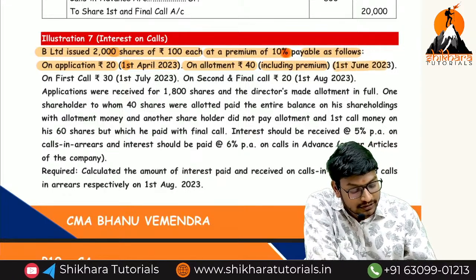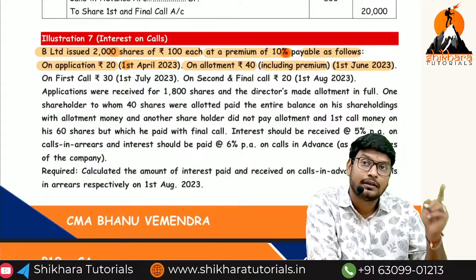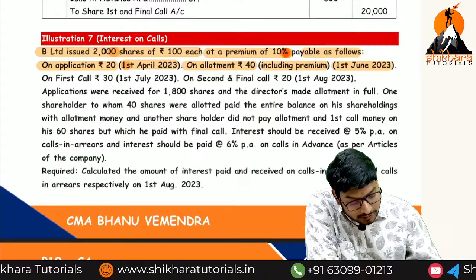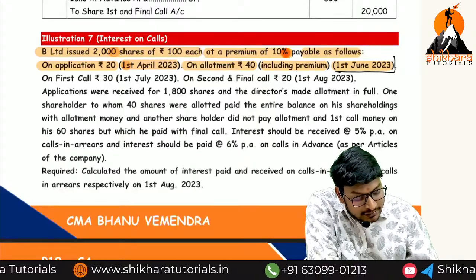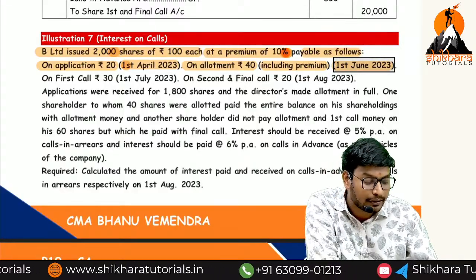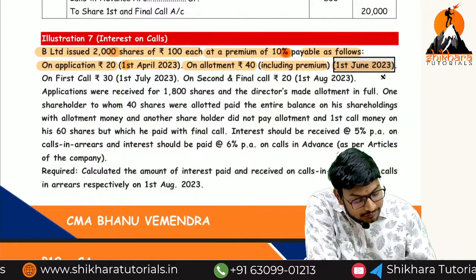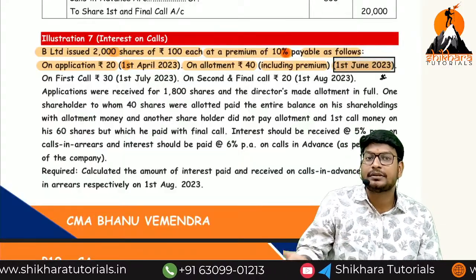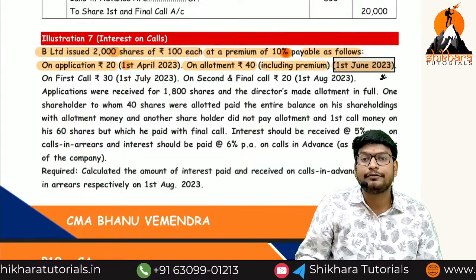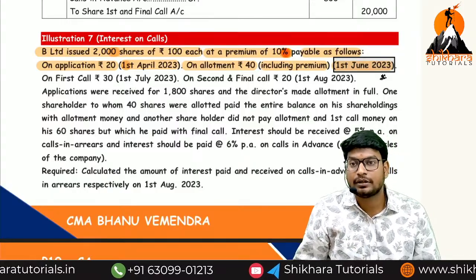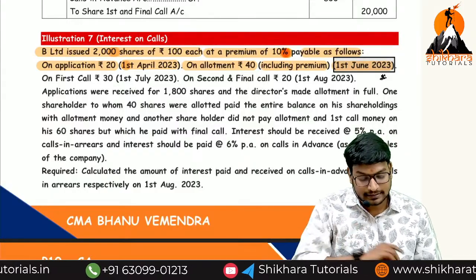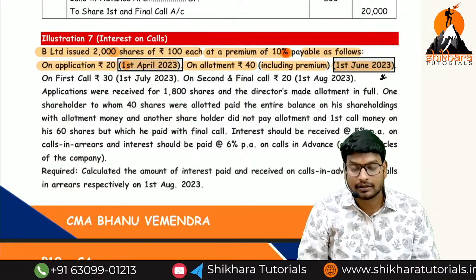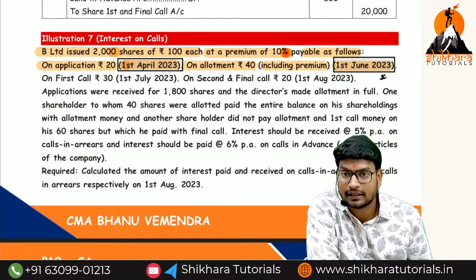On which date? On 1st June 2023. That means the amount of share application money should be transferred to the share capital on which date? On the date of 1st June only. And the due entry of the allotment we have to record on which date? On the date of 1st June. On the date of 1st June, how many entries do we need to pass? We need to pass the application money transferred to the share capital, and we need to pass the allotment money due also on the same date. But application amount received will be recorded on which date? It will be recorded on the 1st April 2023. Are you getting the point or not?